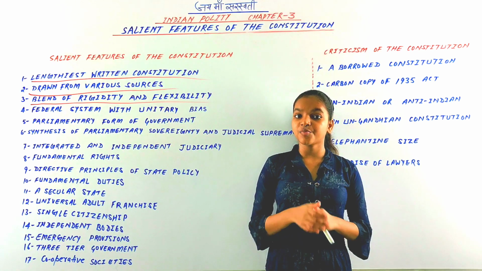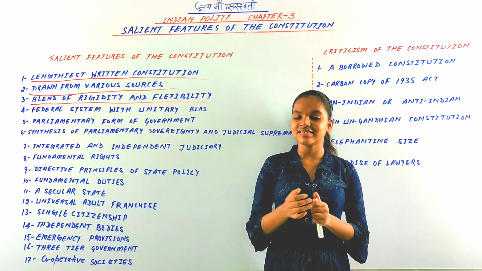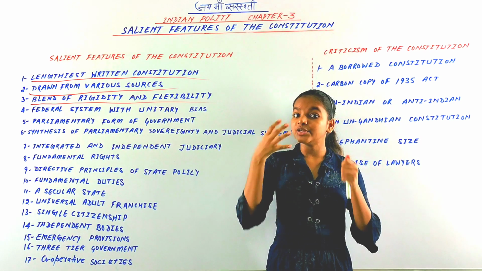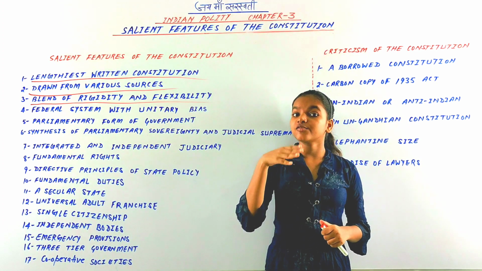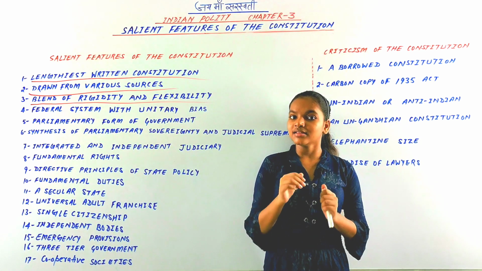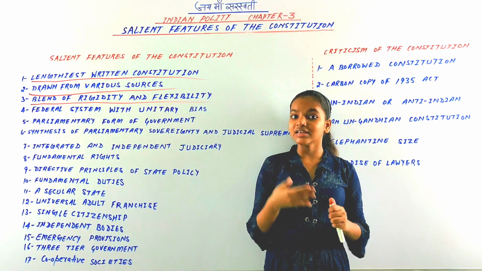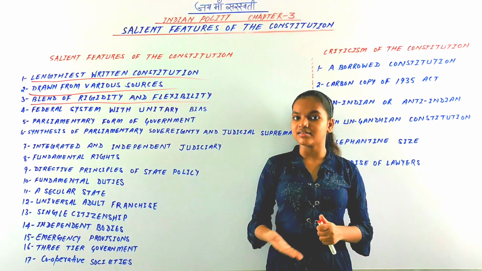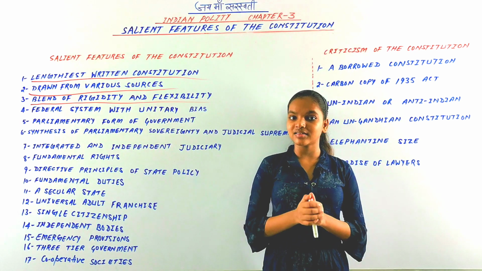Article 368 provides some provisions for amendments in India. First, some provisions can be amended by a two-thirds majority of the Parliament members present and voting. And second, some provisions can be amended by a majority vote in the Parliament along with ratification by half of the states. That is the second provision provided by Article 368.